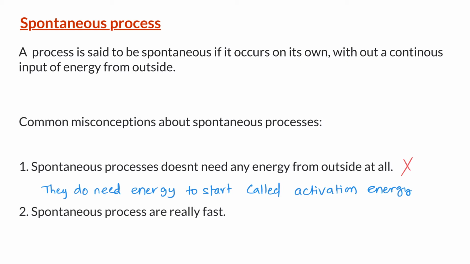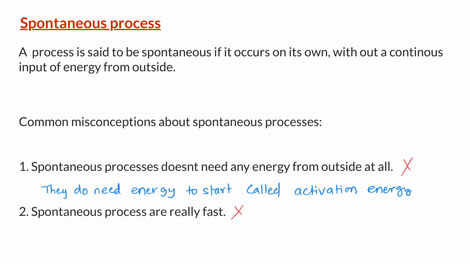The second misconception that students usually have is that spontaneous processes are really fast. This is also wrong. Spontaneous process does not mean that it is really fast.